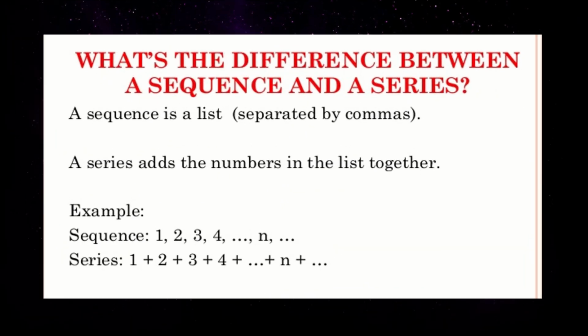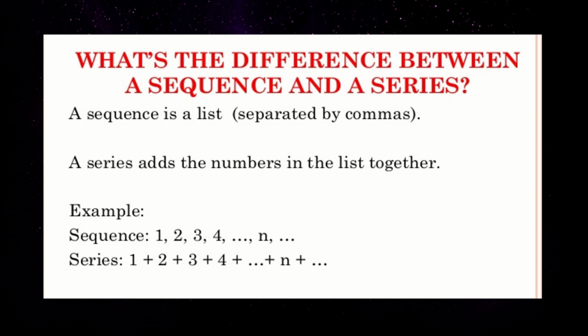Then we need to find out what is the difference between a sequence and a series. Sequence is just a list of numbers separated by commas, whereas series is the adding of a number of lists together. If we add up a number of sequence, then it is said to be a series.